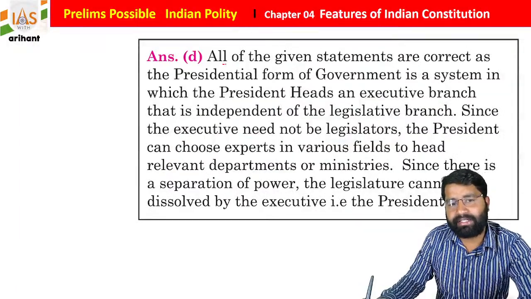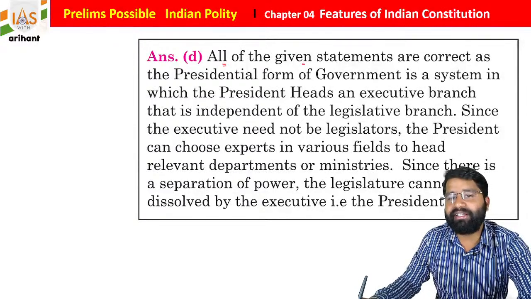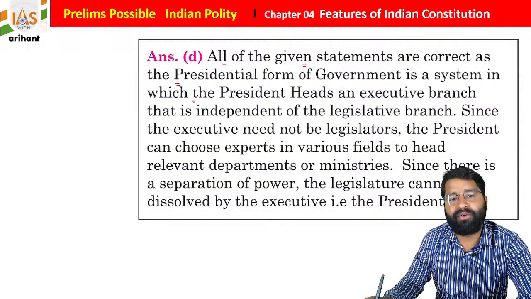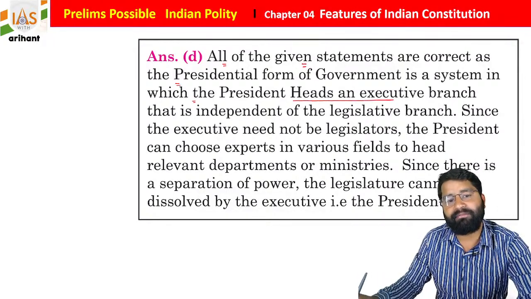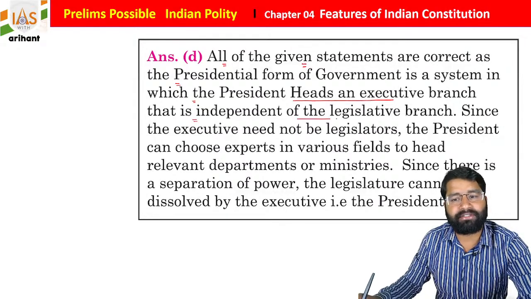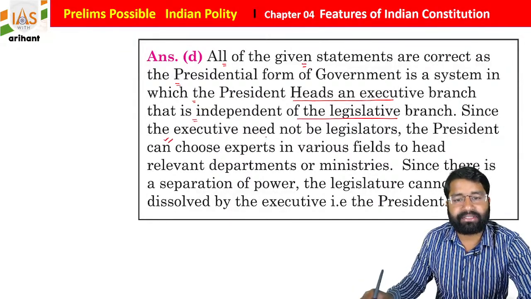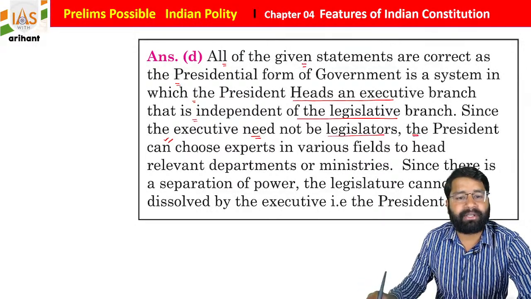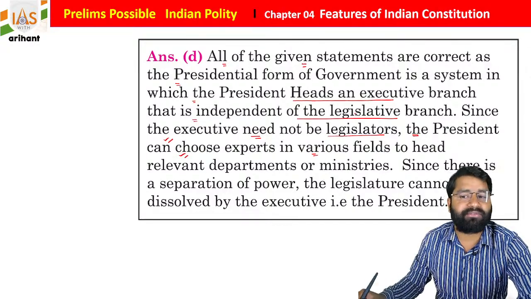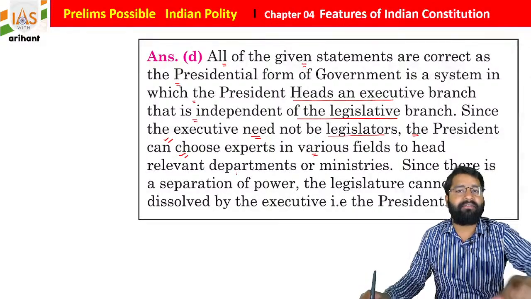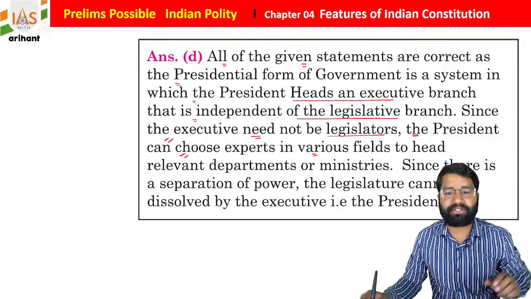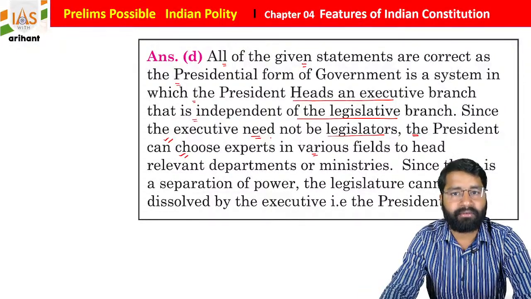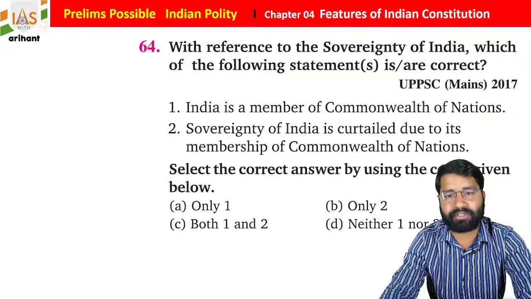Okay, so we just added an explanation here. All the given statements are correct, as the presidential form of government is a system in which the president heads an executive branch that is independent of the legislative branch. Since the executive need not be a legislator, the president can choose experts from various fields to head the relevant department or ministry. Since there is a separation of power, the legislature cannot dissolve the executive, that is, the president of the USA or of any country where presidential rule is found.